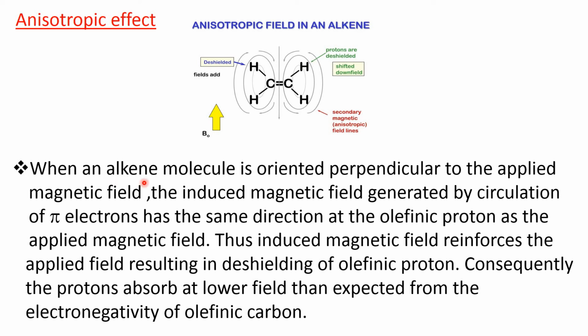So when an alkene molecule is oriented perpendicular to the applied magnetic field, the induced magnetic field generated by the circulation of pi electrons has the same direction at the olefinic proton as the applied magnetic field. Thus the induced magnetic field reinforces the applied field, resulting in de-shielding of the olefinic proton. Consequently, the protons absorb at lower field than expected from the electronegativity of the olefinic carbon.